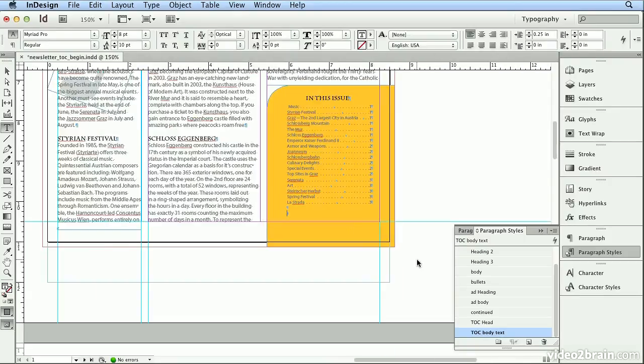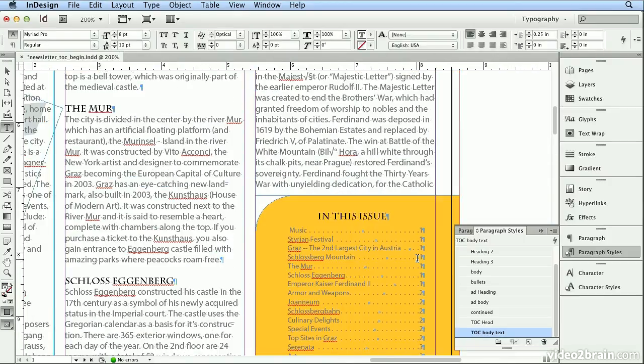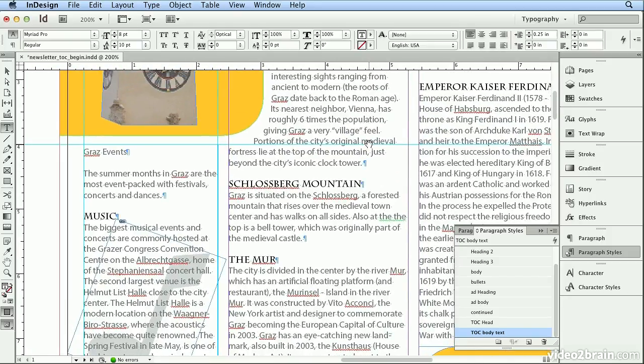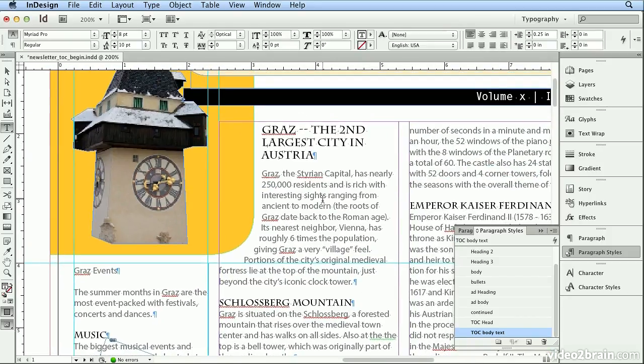If I zoom in with Command plus or Control plus and scroll up, you could see music, Styrian Festival, Graz, the second largest city in Austria. And if these double hyphens bother me and I want that to be a proper M dash, I wouldn't make the correction here. I'm going to hold down my Option or Alt key to click and drag down until I see Graz, the second largest city in Austria.